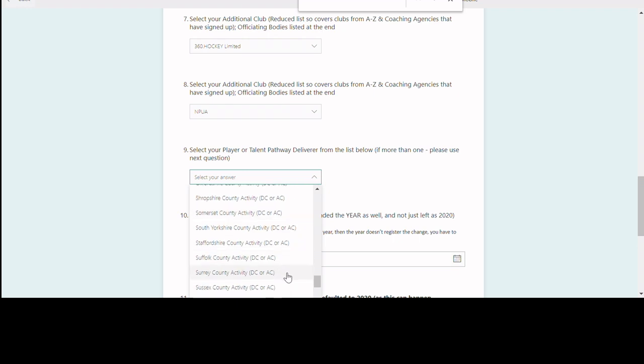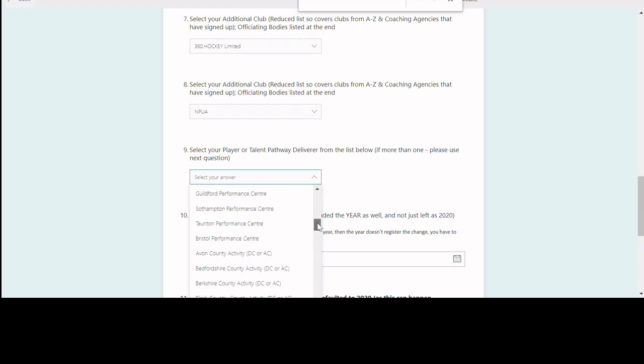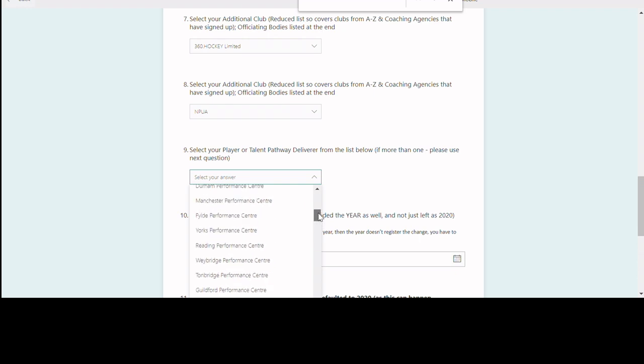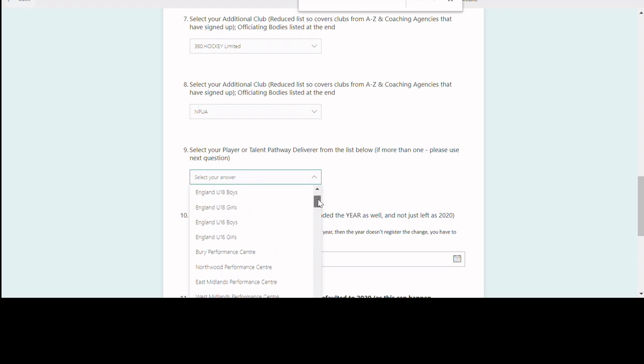Surrey County Activity DC or AC. Every county delivery organisation that delivers DC or AC has themselves set up as a county something county activity DC or AC. Each of the performance centres are listed above. So you have the name of the performance centre, so York Performance Centre, Reading Performance Centre, etc. And above that is the NAG squads and the GB EDP squads.